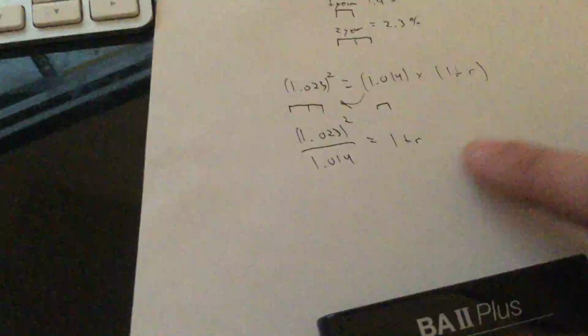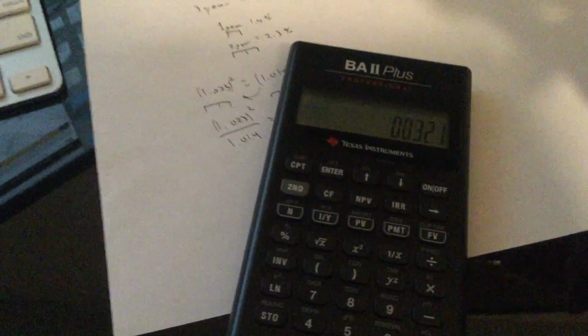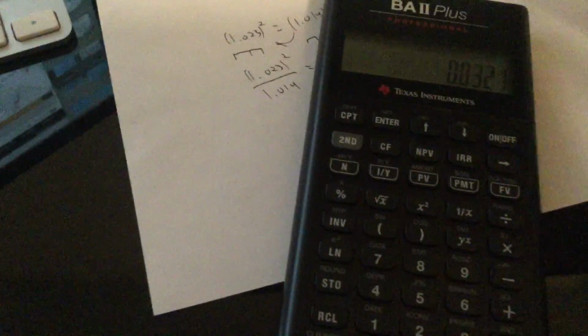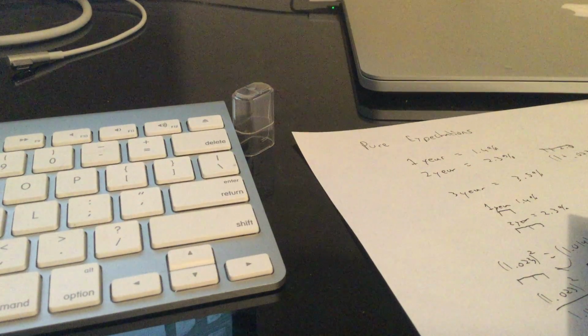Now on the other side of the equation, we still have 1 plus r. So we subtract 1 from each side to solve for r. Subtract 1. Now here's something important. I missed a few my first time through here, and the reason why is because I wasn't rounding to the hundredths. What you need to do is after you subtract out the 1 to isolate the rate, just multiply this by 100 and get it to represent as a whole number, and that way it'll take a little bit further. And we get 3.208. So that's what I'm going to plug as my answer.